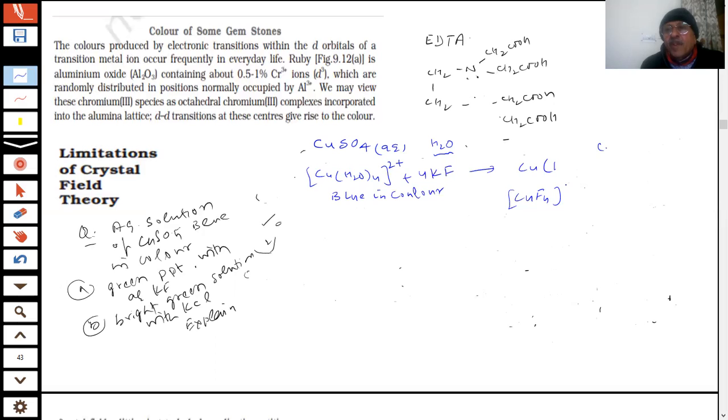The charge will be minus 4 plus 6. Can copper be plus 6, students? Have you seen a plus 6 state of copper anywhere in the book till now? Plus 6 cannot be.